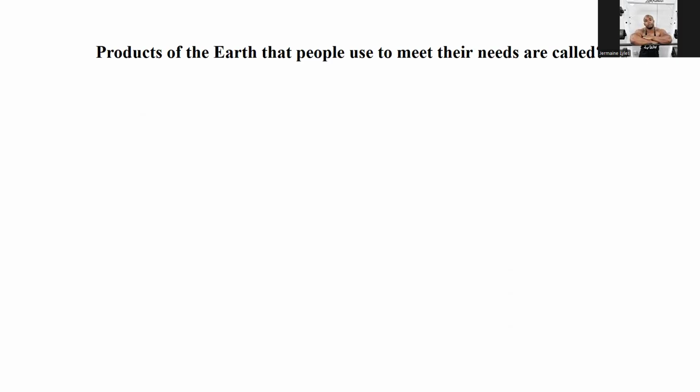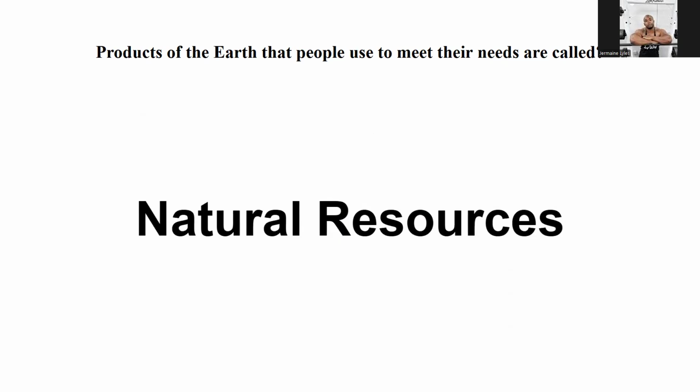Things from the earth that people use to meet their needs are called what? Natural resources. Renewable resources can be replaced naturally. A renewable resource is a resource that cannot be used up and can be replaced naturally. Is that a true statement or a false statement? That is true.